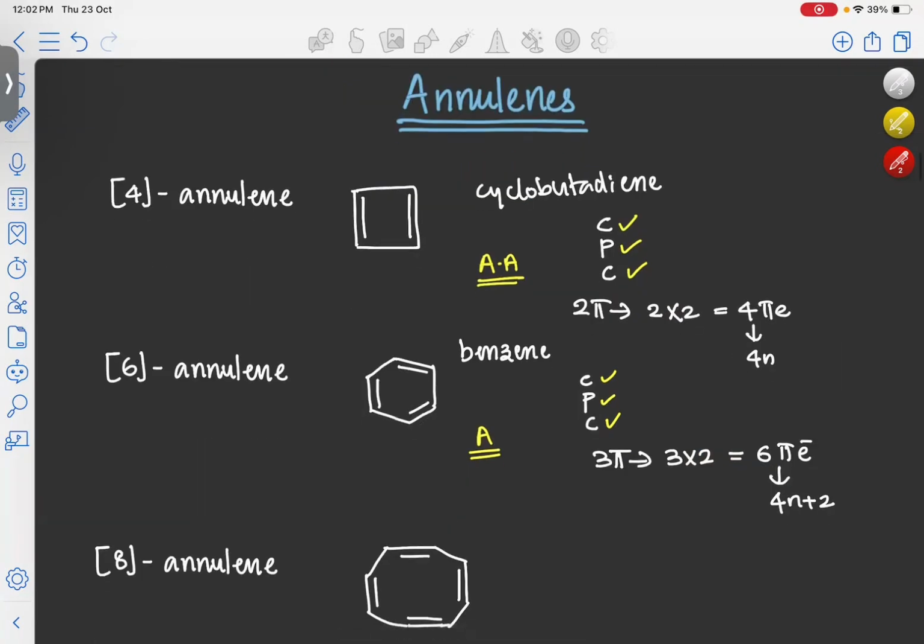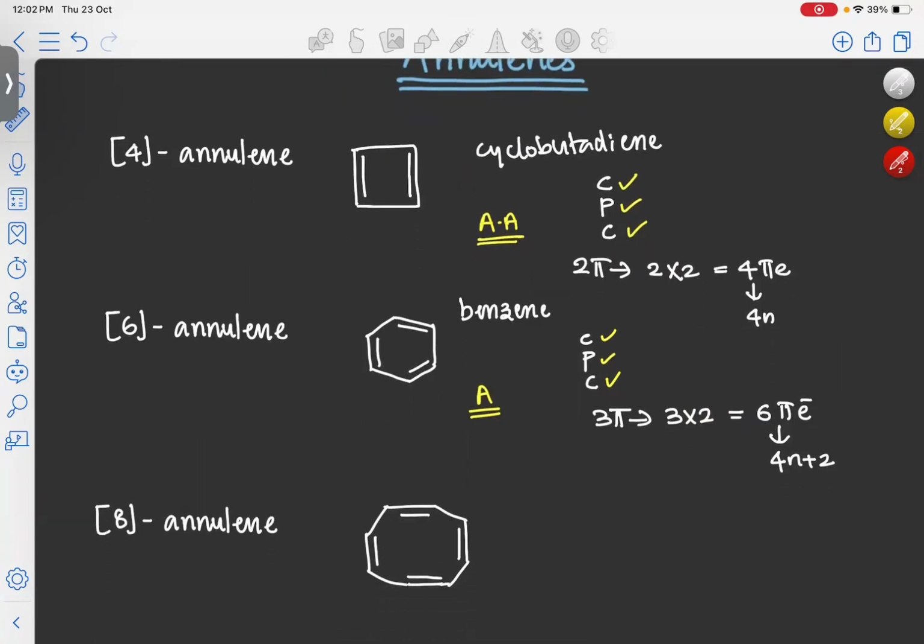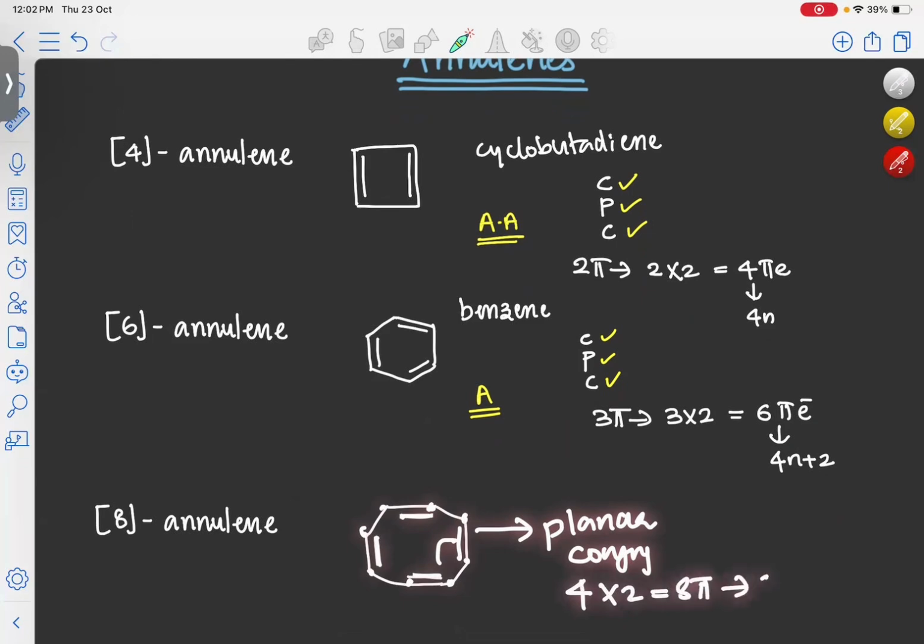Now we will look at [8]-annulene. Again, all the carbon atoms are sp2 hybridized, so we may think this molecule is planar. If we look, this is conjugated also. And looking at the number of pi bonds, total 4 pi bonds are there. So 4 into 2, total 8 pi electrons. It is a 4n system, so we may think this molecule may be anti-aromatic.